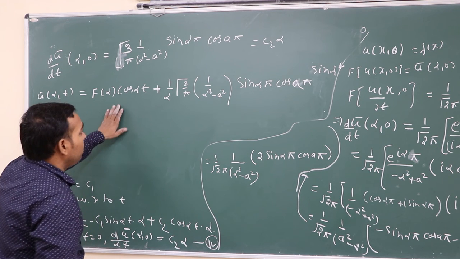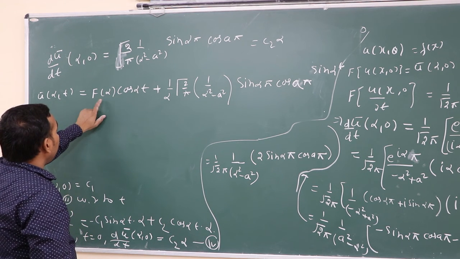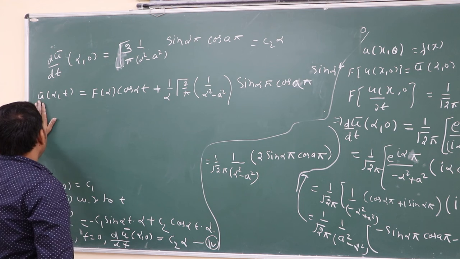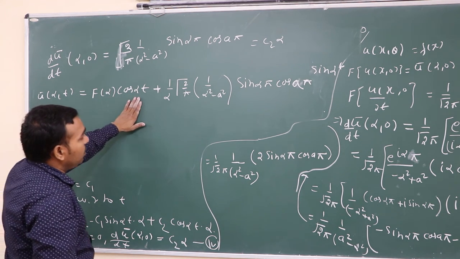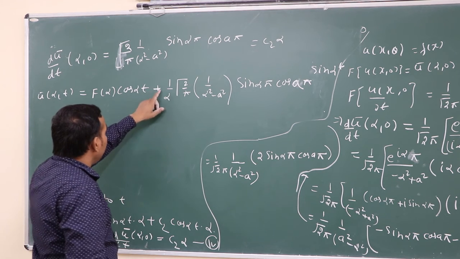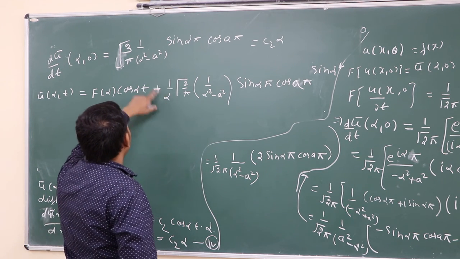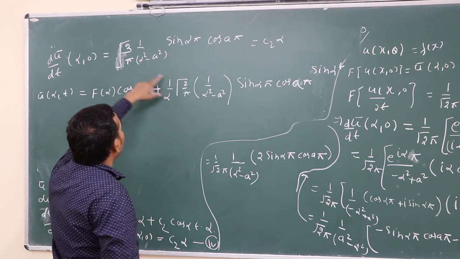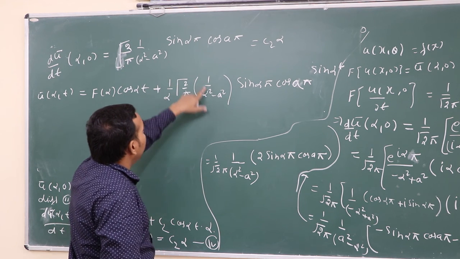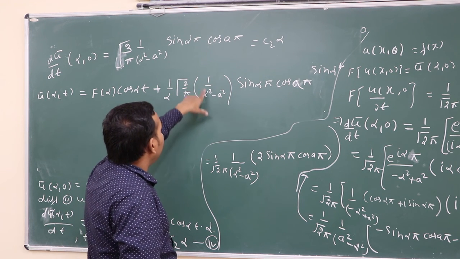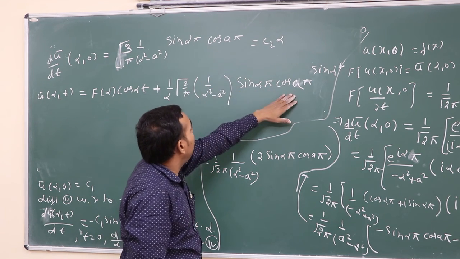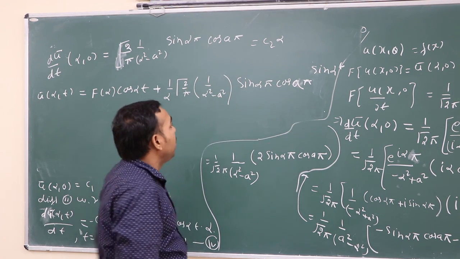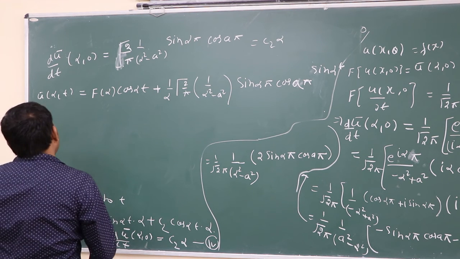So simply after getting the values of c1 and c2, you get u bar alpha t equal to f alpha cos alpha t plus 1 upon alpha, under root 2 upon pi, 1 upon alpha square minus a square, sin alpha pi cos a pi into sin alpha t.